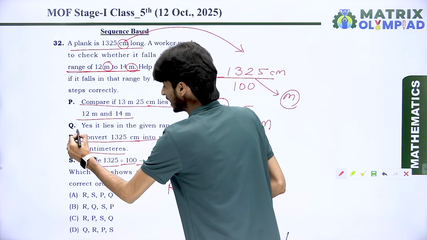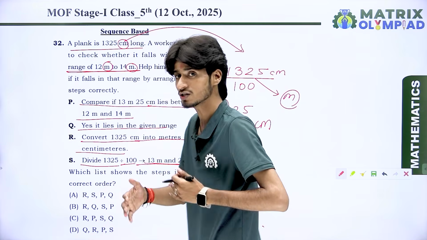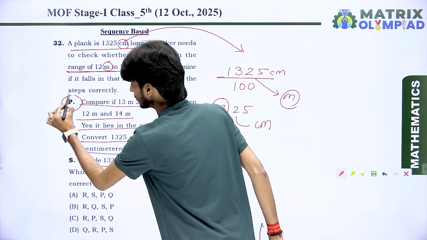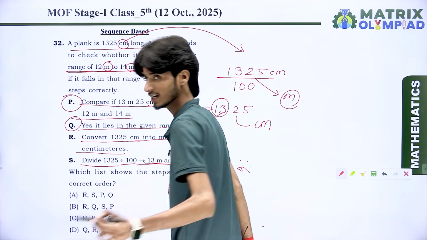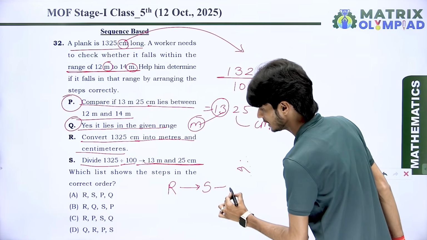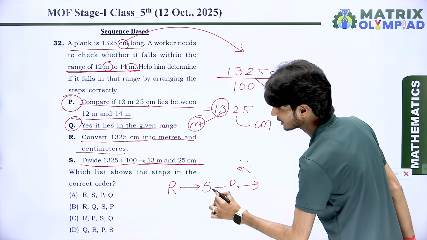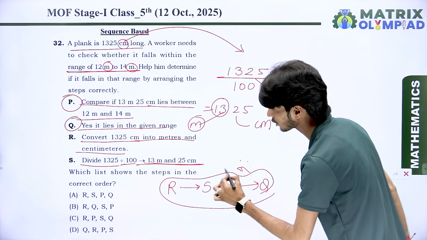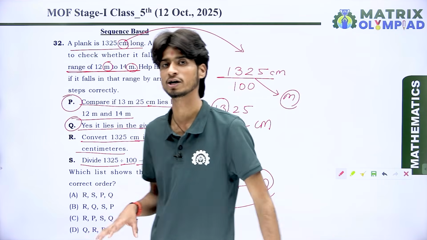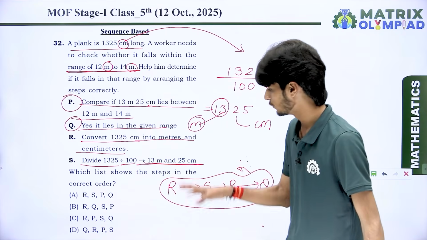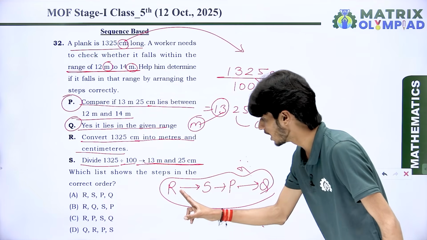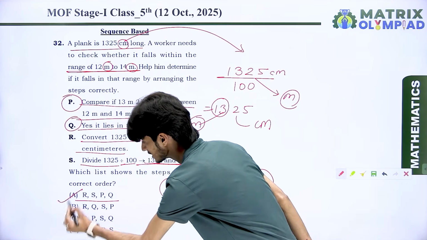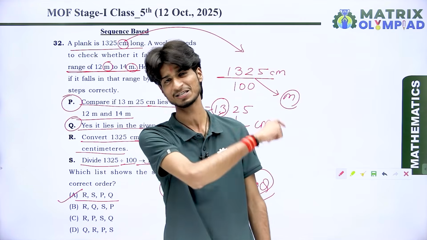Yes, it lies within the given range. That means P is the third point and Q is the last point. So this is the proper sequence for the arrangement of all points. So which answer do we have? R S P Q. This is option A and this is the correct option.